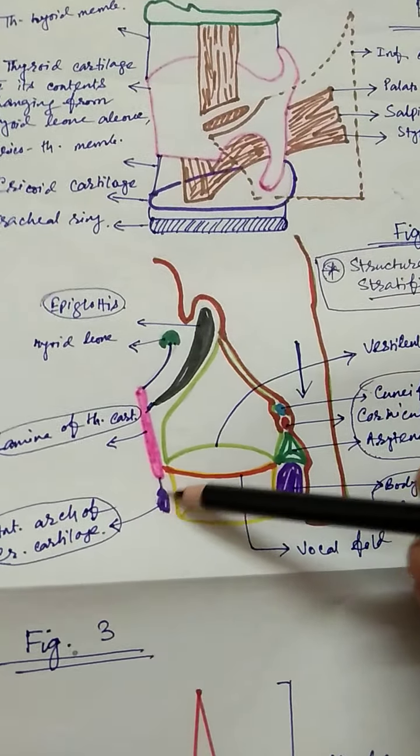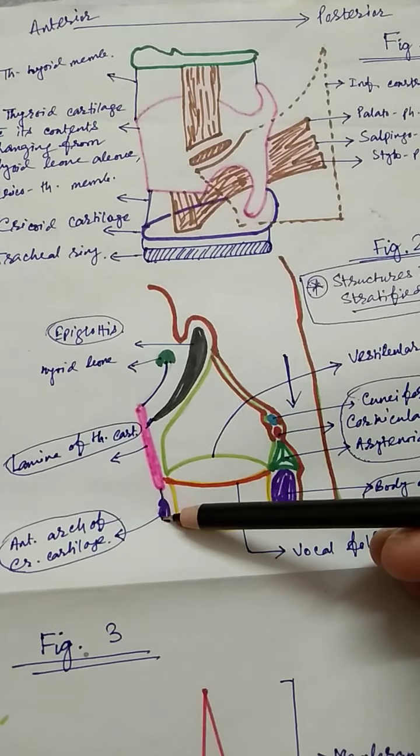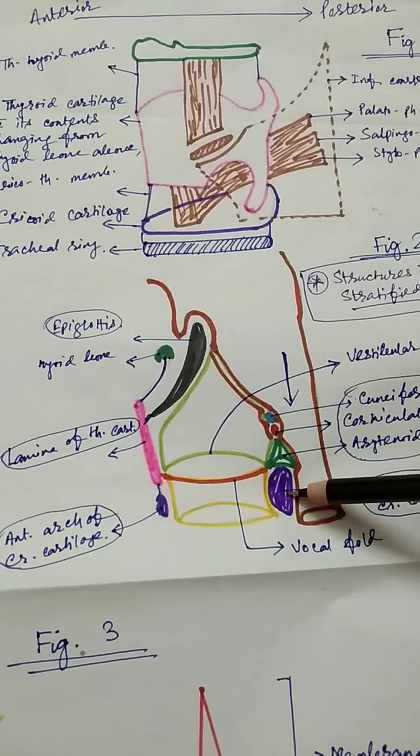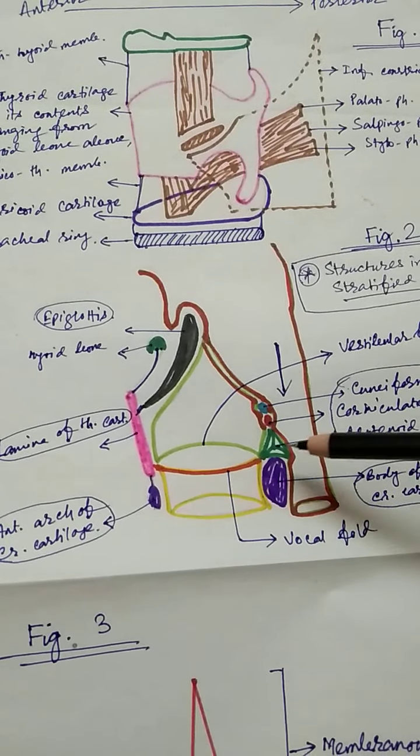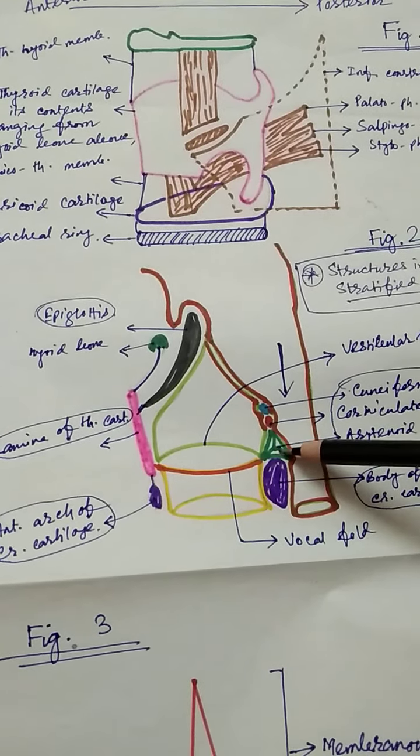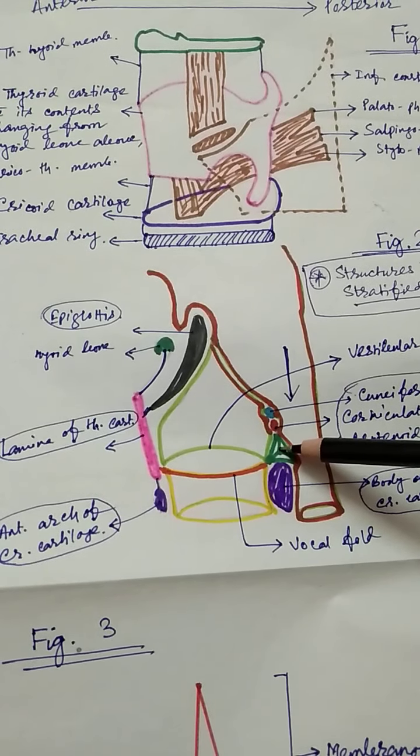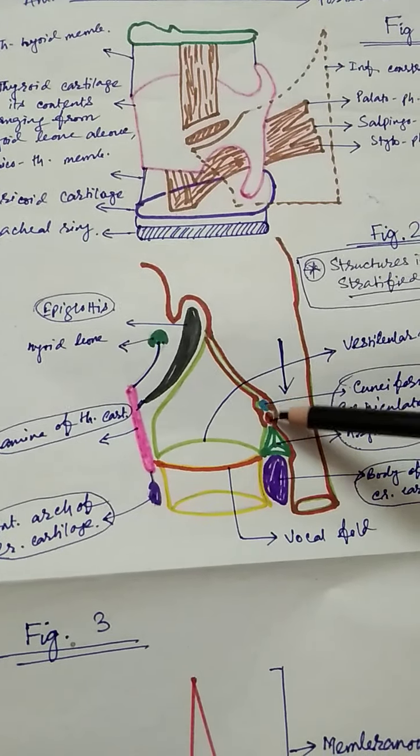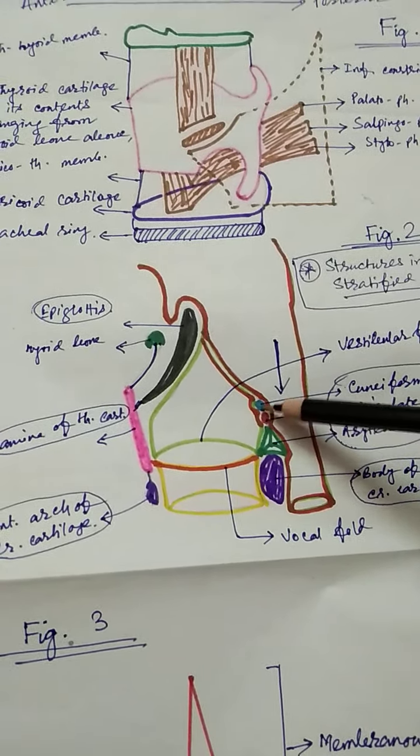I have already said, anteriorly the arch is going. So this is the vertical section. Anteriorly it is the arch, and this is the body of the cricoid cartilage. Over the body of the cricoid cartilage, this is the arytenoid cartilage. Can you see? Over the arytenoid cartilage, there are the corniculate and cuneiform, which are situated in between.